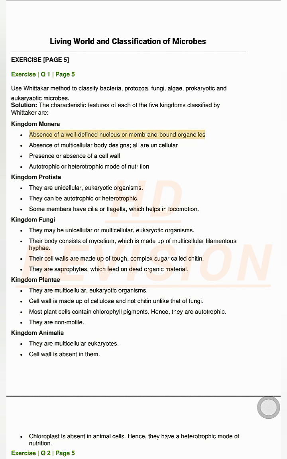Absence of a well-defined nucleus or membrane-bound organelles. Absence of multicellular body designs, all are unicellular. Presence or absence of a cell wall. Autotrophic or heterotrophic mode of nutrition.